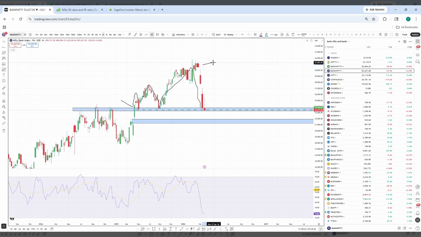Again here also, if you see, there are four red candles in Bank Nifty. When there are four red candles, the fifth weekly candle will be a green candle most of the times, 80% of the time. In case the fifth is also a red candle, we will see the seventh candle as a green candle. But if you are going to see two red candles in Bank Nifty, we might go below this zone as well.